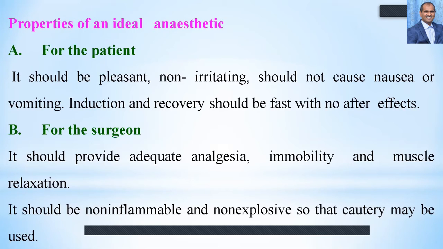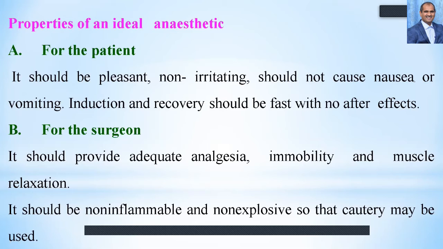This is for the patient, whereas the ideal property of an anesthetic for the surgeon is it should provide adequate analgesia. The pain should be drastically reduced, and also it should cause immobility immediately, and the muscle relaxation should be sufficient. These are the very important criteria for the surgeon.